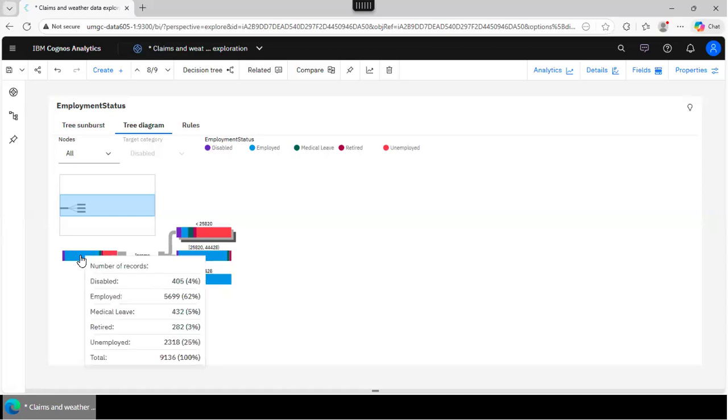Then see this, employed, 5699, which is 62%, etc. So here it's showing me the number of records for each category, if you will, right? So I know that I have 5 possible values, and I know what those values are. So that's different. When you have specific values, it's going to be a different color for it, a separate column for each value.